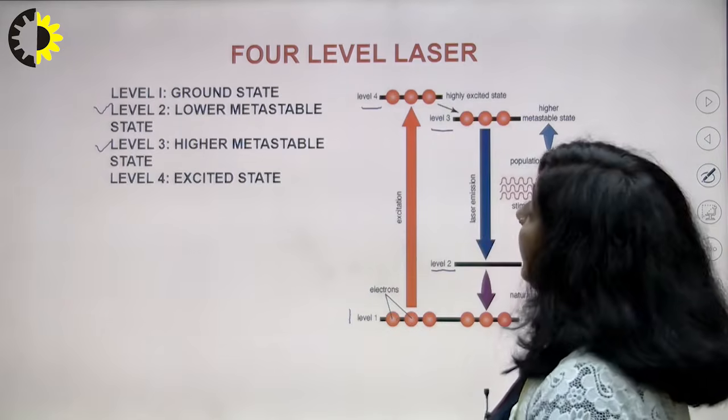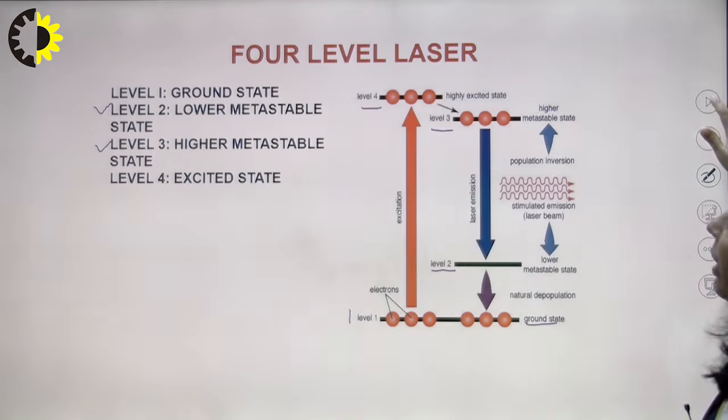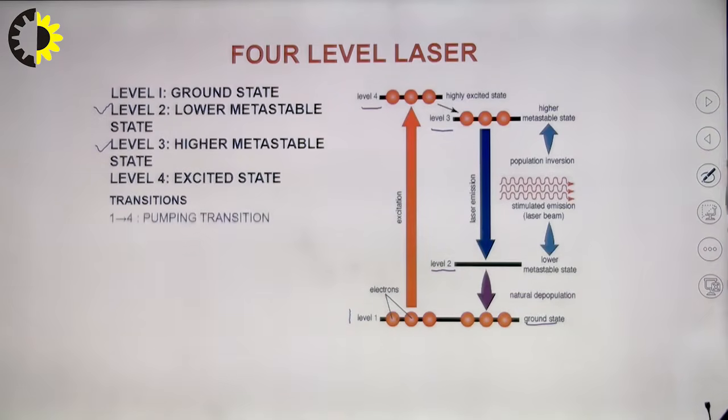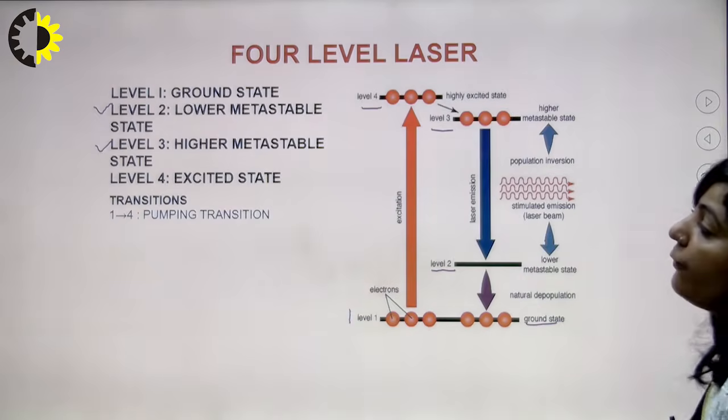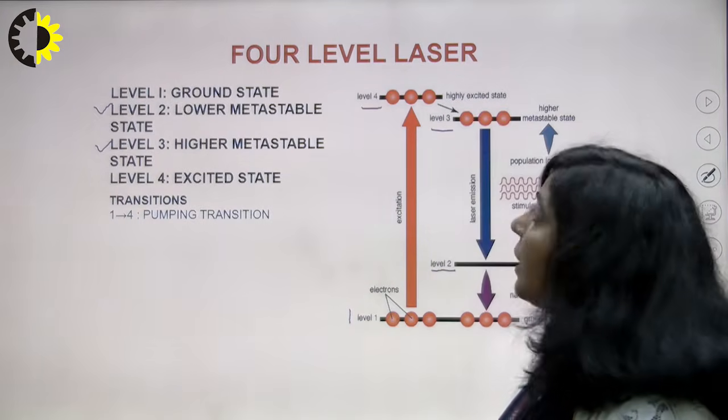That particular transition which takes place using a pumping source is known as the pumping transition. So this is your first transition in a 4-level laser, from state number 1 to 4.